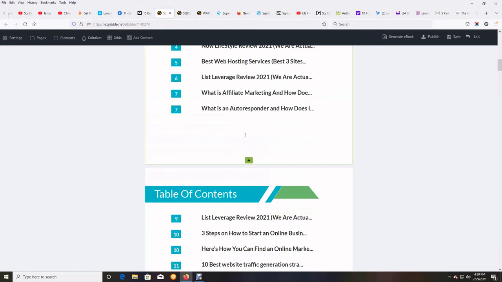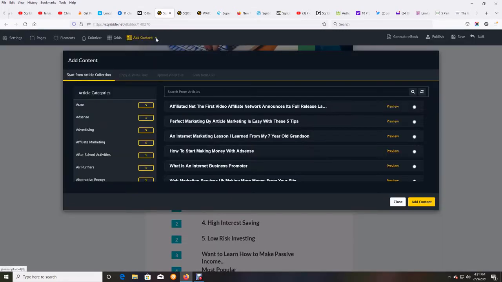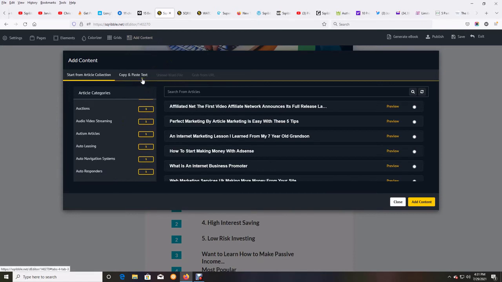And so I just really want to point that out, because there's enough free ways to get content. Like I said, they give you tons of free articles just by clicking add content. You've got the copy and paste method, but here you have all these articles. You can buy one of the add-ons and they'll give you even more articles that are longer and more detailed, written. That's an add-on you can get for a one-time fee. Unbelievable what they give you here.